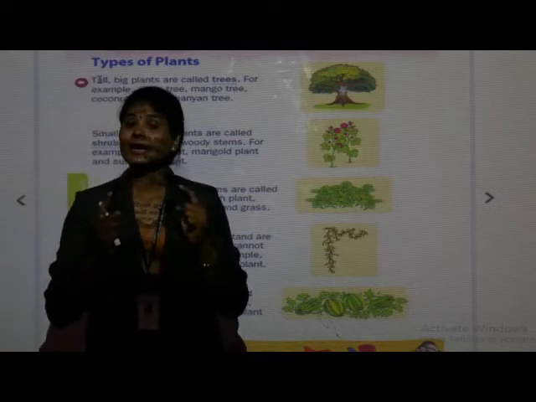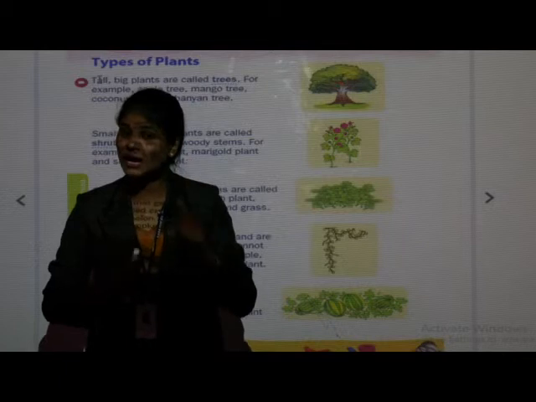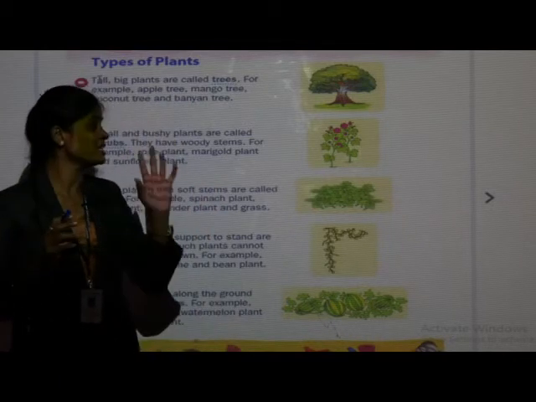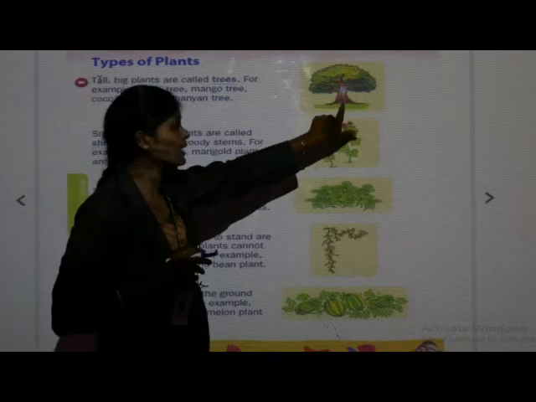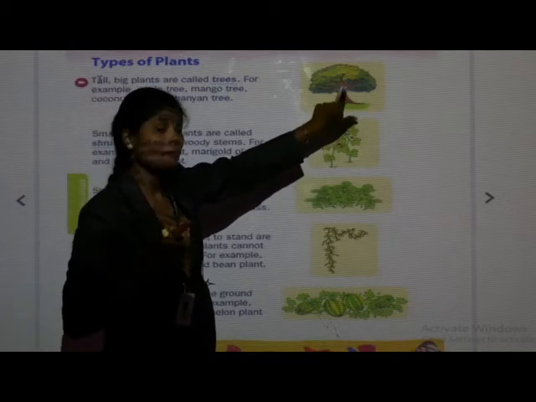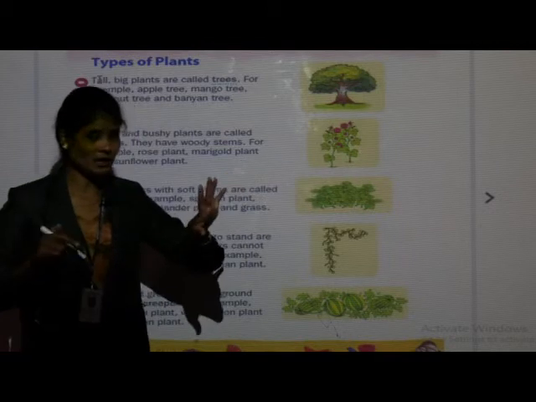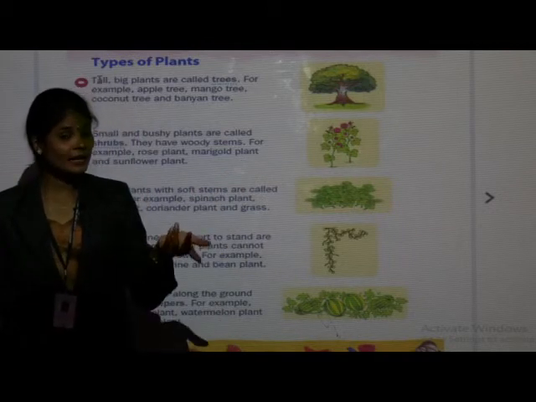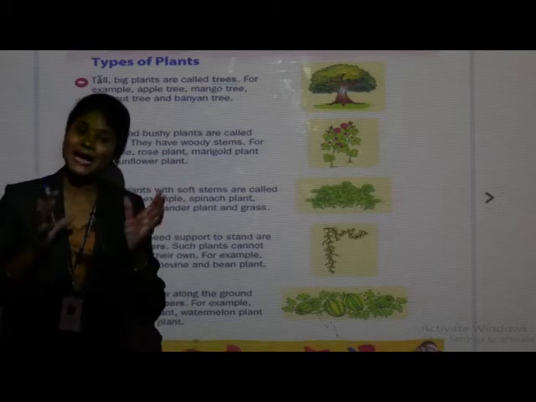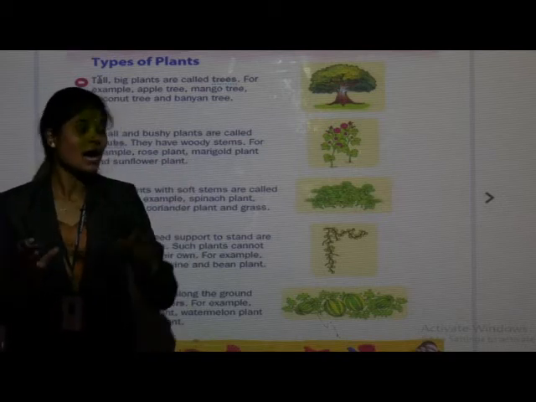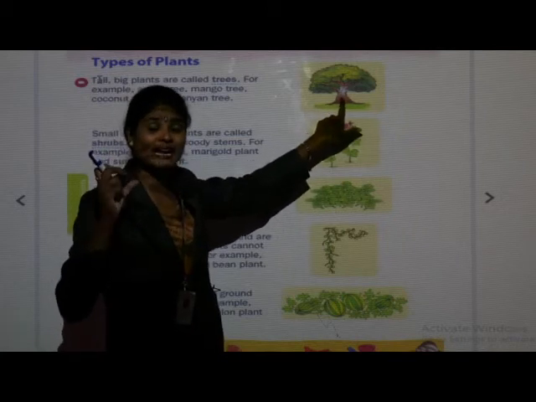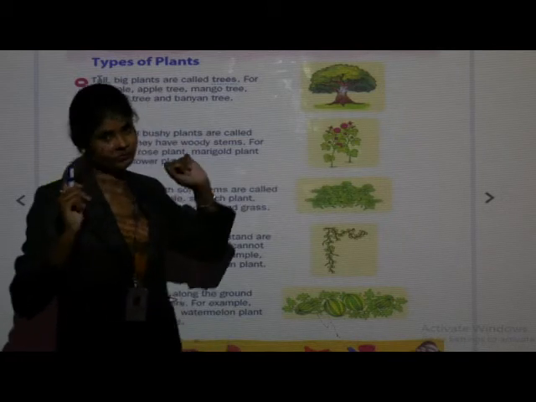See, trees have only one main stem. Which are the trees? They have only one main stem, which bears many branches, leaves, fruits as well as flowers. And the stem of trees is very hard.